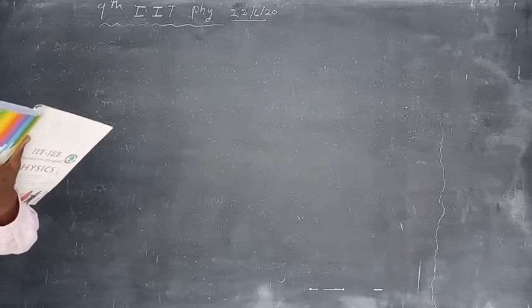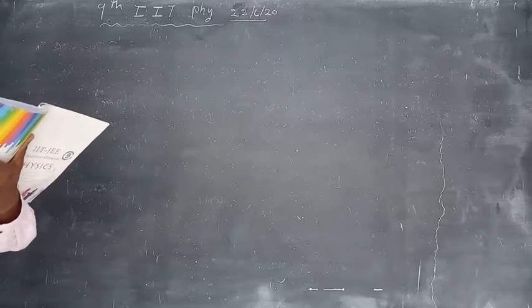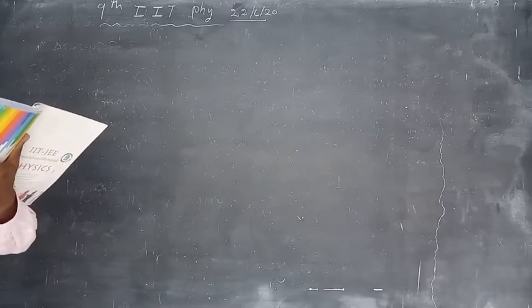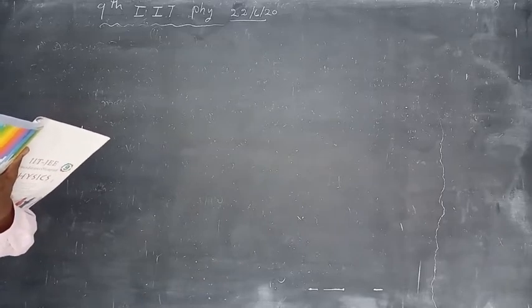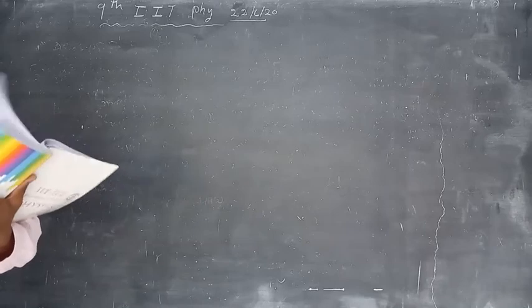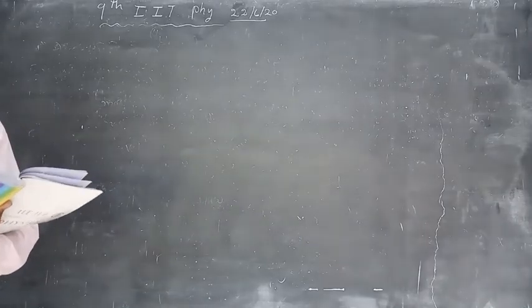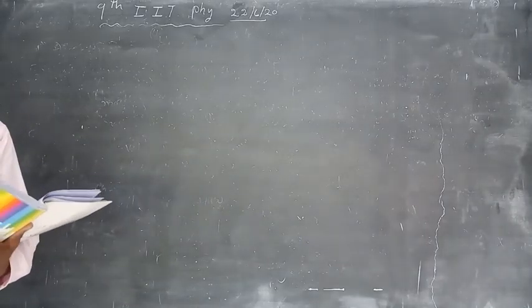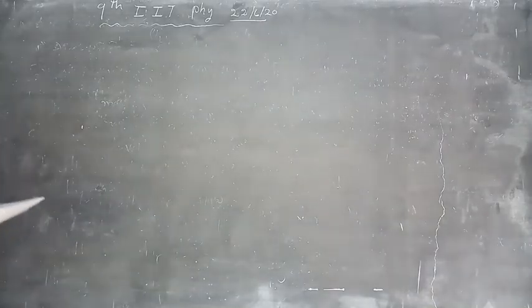If one of the parts moves at 30 meters per second, what is the fractional change in kinetic energy? Okay. Fourth bit.